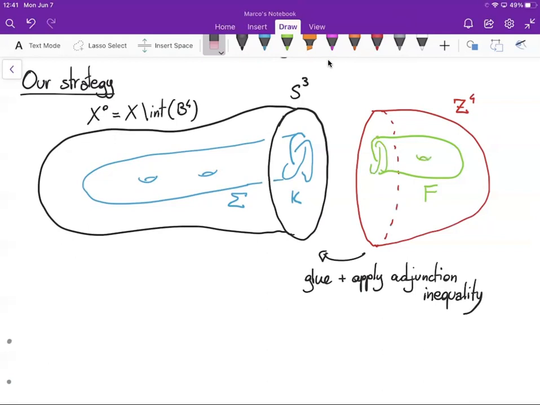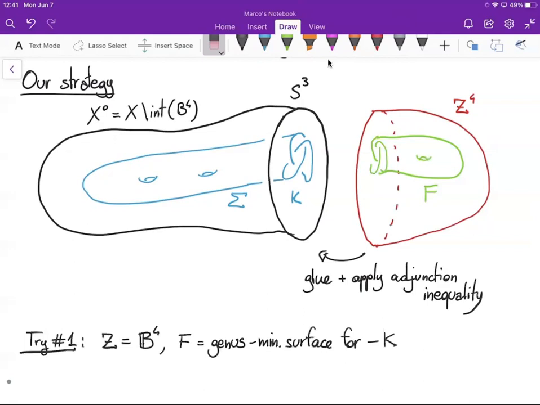The first attempt that we try for Z and F is to choose Z, the easiest possible. For Z, we choose the easiest possible four-manifold, namely the four-ball. And for F, we choose a genus minimizing surface for the mirror of K. In such a case, the four-manifold that we get from the gluing is X, which by hypothesis has non-trivial